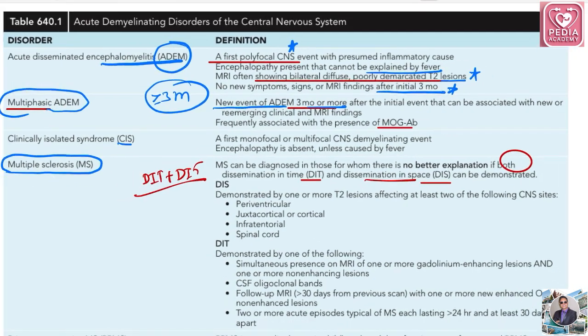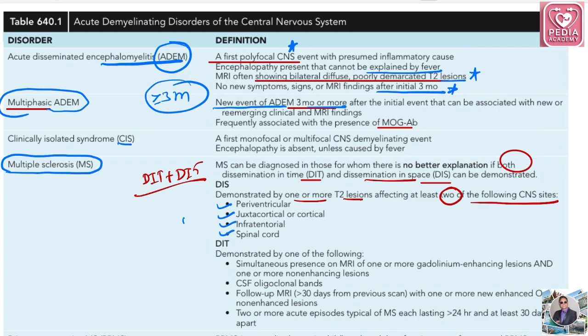Basically, space means brain areas. It is demonstrated by one or more T2 lesions affecting at least two of the following CNS sites, which are: periventricular, juxtacortical, infratentorial, and spinal cord. Any two of these sites should be present, not one.